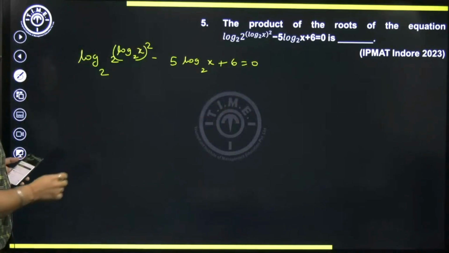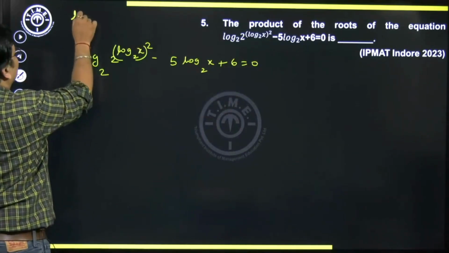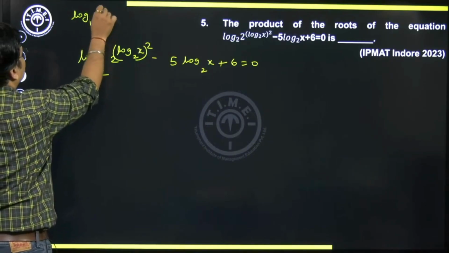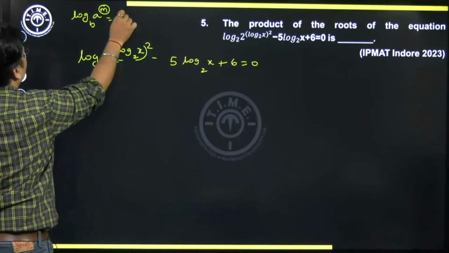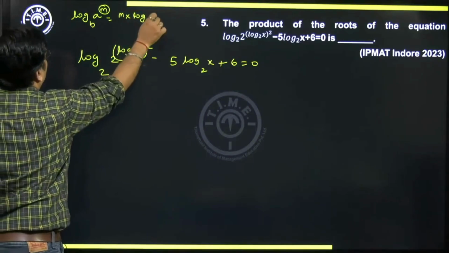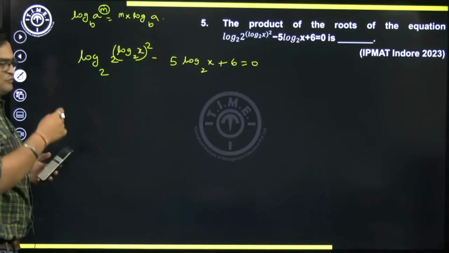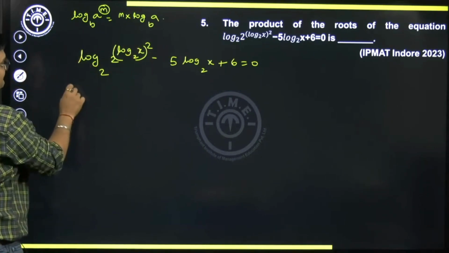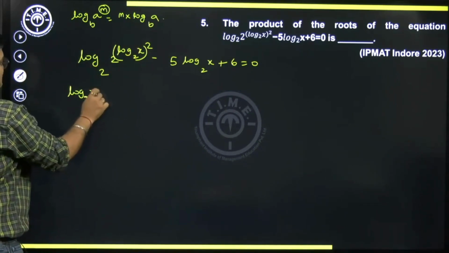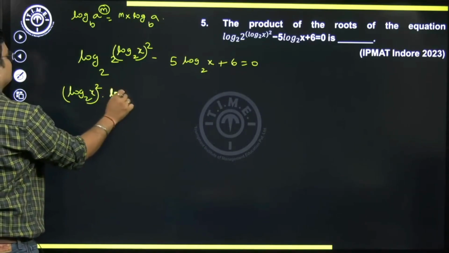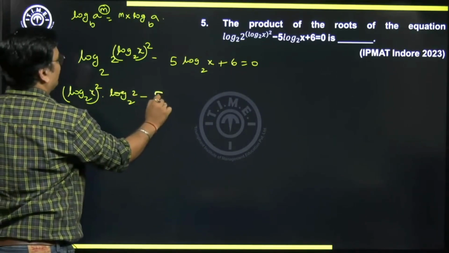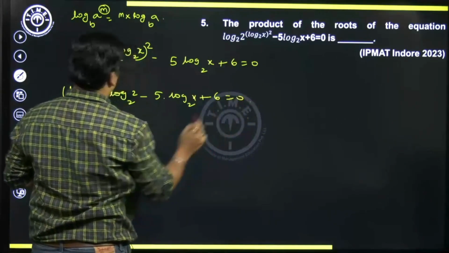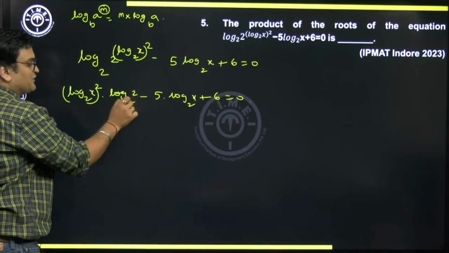So here let's do one thing. We know one property in logarithm that the logarithm of a to the power m to base b is nothing but the power will come before the logarithm, m log a to base b, right? Let's do that. So here can I say log x to base 2 whole square will come before the logarithm, minus 5 into log x to base 2 plus 6 equals 0. And we know that log 2 to base 2 is going to be 1.